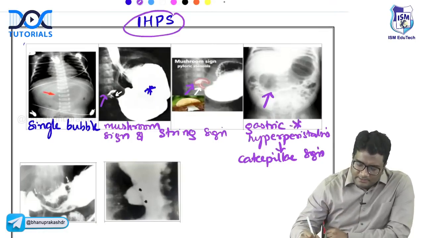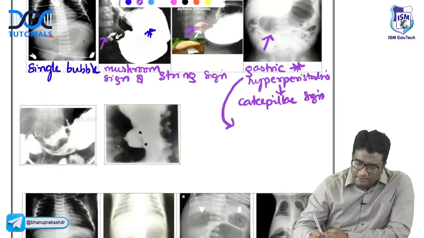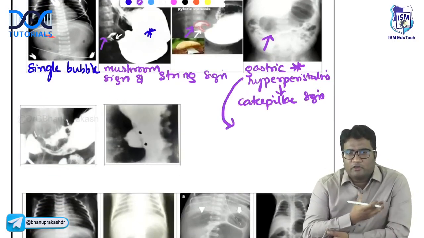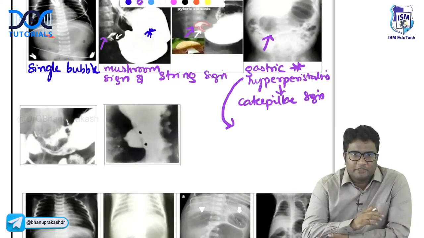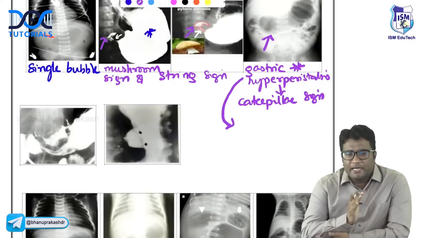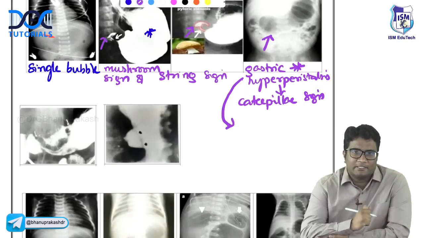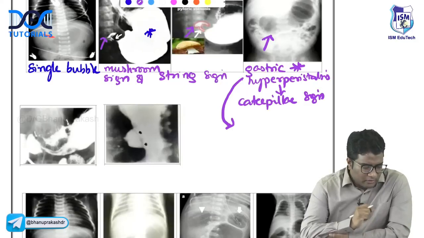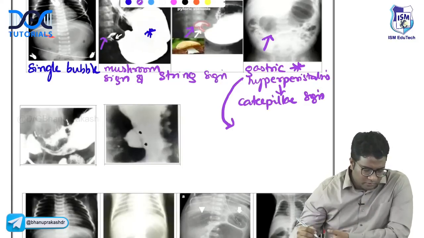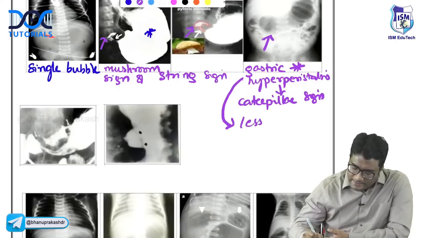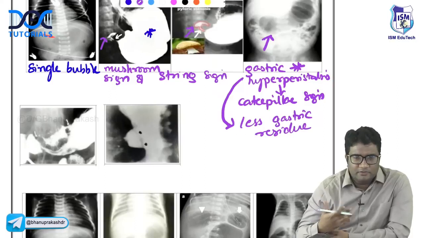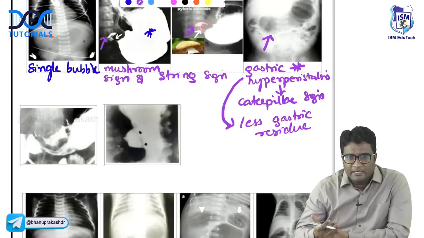Because of gastric hyperperistalsis, what do you think will happen? In a patient with idiopathic hypertrophic pyloric stenosis, will you have more gastric residue or less gastric residue? Very good, Saloni. You will have less gastric residue because of repeated vomiting, right? These children will have a lot of non-bilious vomiting, so they have less gastric residue. The child is very dehydrated, a hungry child.